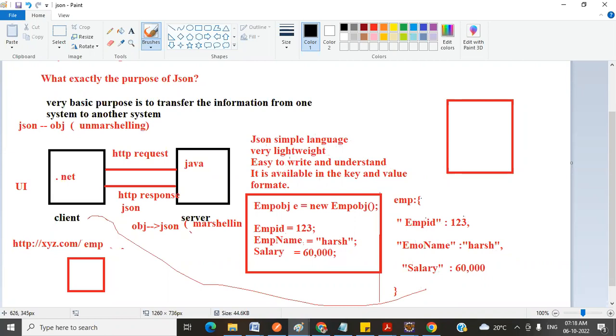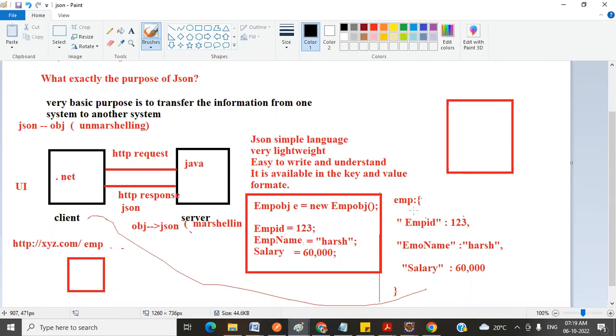Since it is very lightweight, easy to understand and write, available in key value format, and a simple language, everyone is using JSON now to transmit data between one application and another, or between servers. Since it is lightweight, processing time is also less. If we use HTML and XML, just processing those tags will take much time.